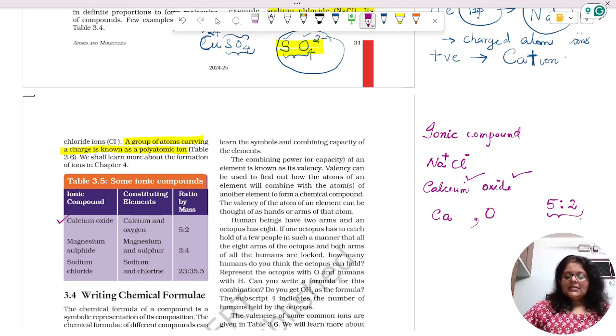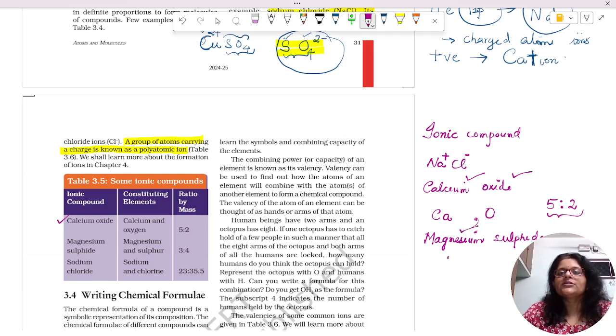Similarly, magnesium sulfide is given. From the name itself we can say that there is magnesium in it and sulfur in it. That is also combined in a definite proportion, 3:4.